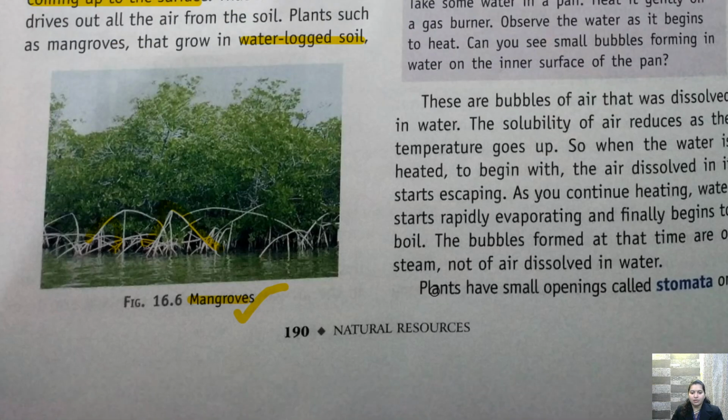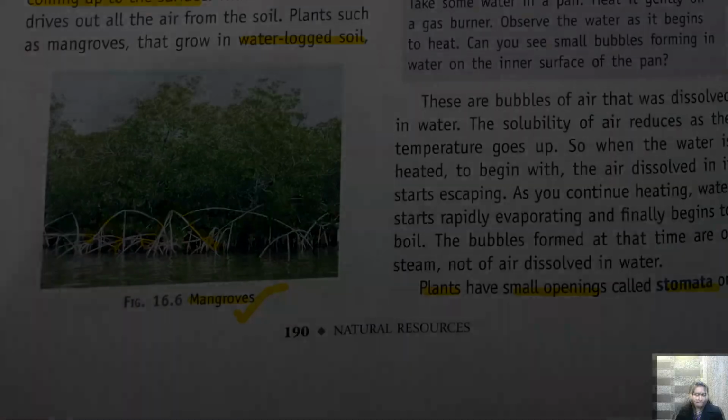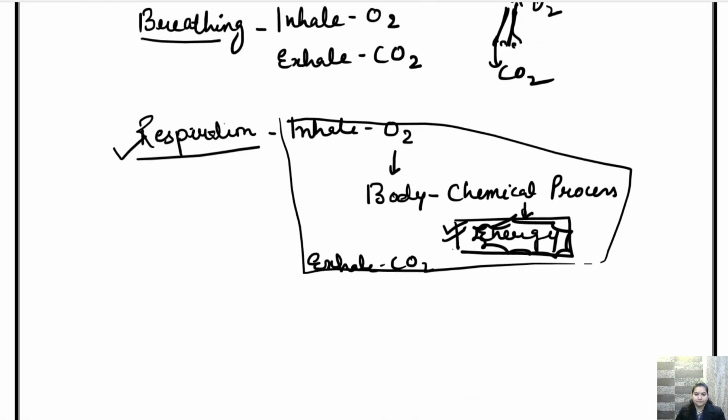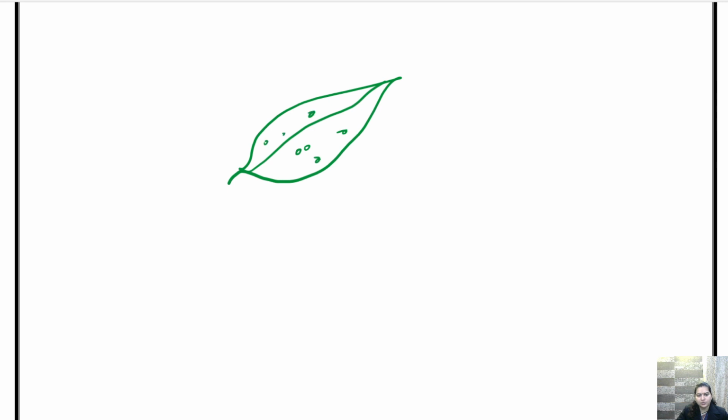Similarly, if we talk about plants, so plants have small openings called stomata. Okay, so I'll show you. So leaves do have openings called stomata. This is a leaf and the leaf contains small pores. Basically, they are present under the leaf area, and these are called stomata.